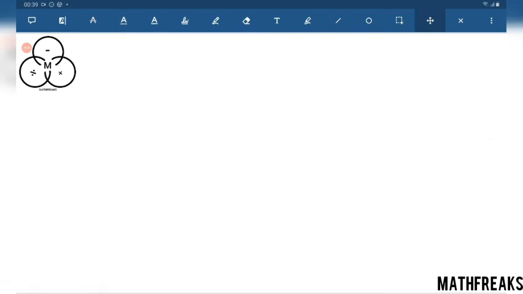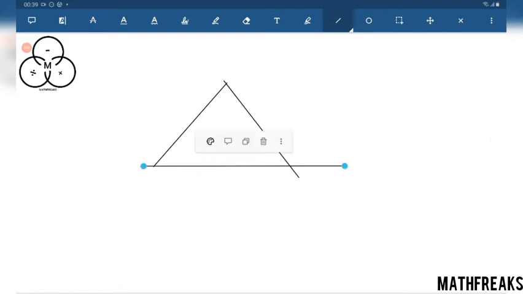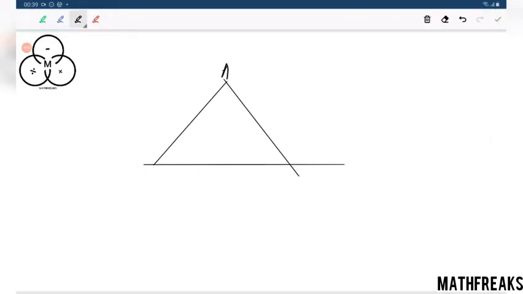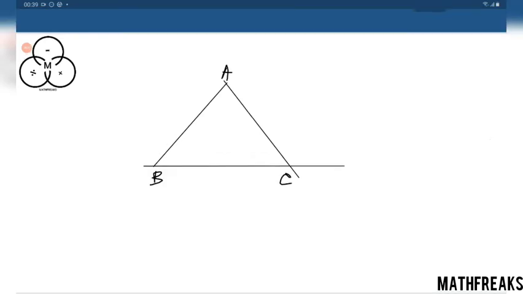Let ABC be an equiangular triangle, H be its orthocenter.